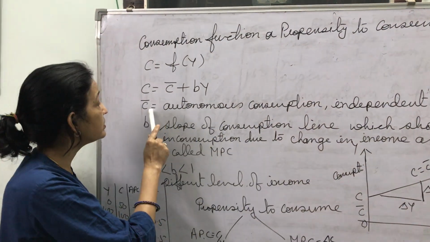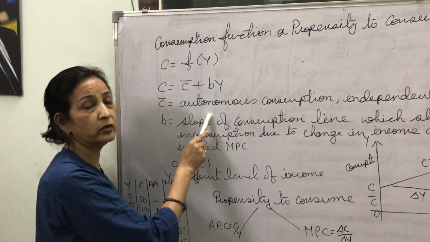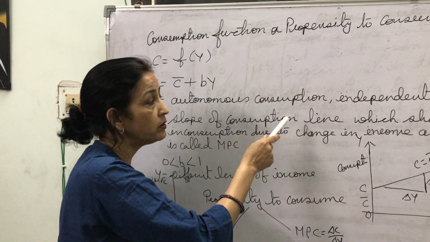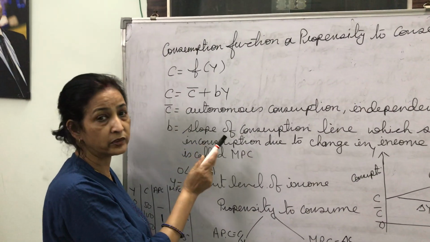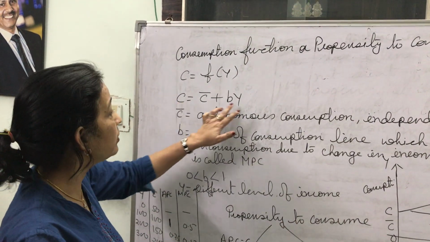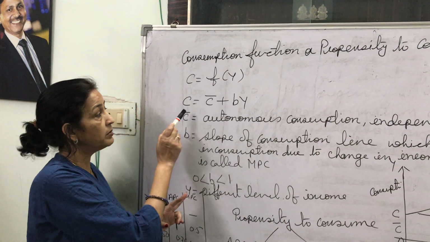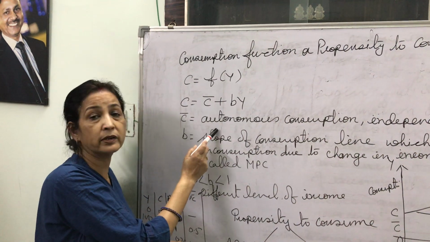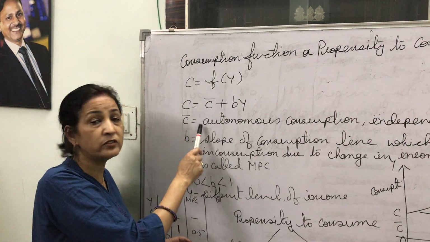So what is autonomous consumption? Sometimes for 1 mark you get the question, explain the meaning of autonomous consumption. The amount of consumption at zero level of income is called autonomous consumption, which is denoted with C bar. In this expression of consumption function, which is expressed in the form of a straight line equation, C bar is the intercept of the consumption line, which is autonomous consumption, and it always remains positive.